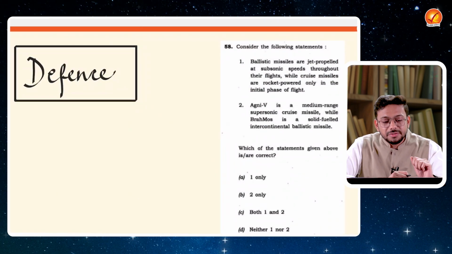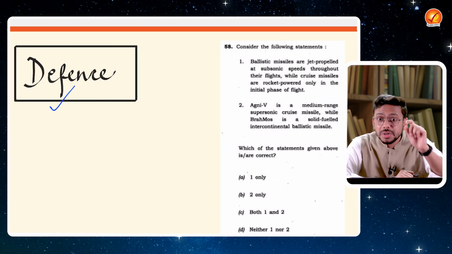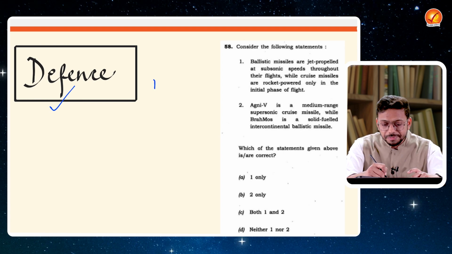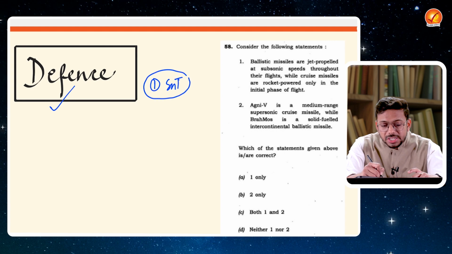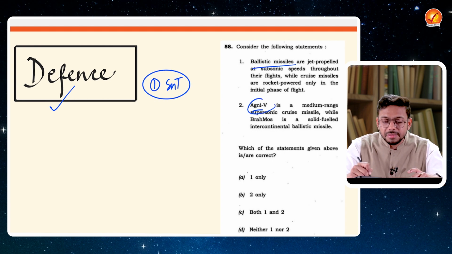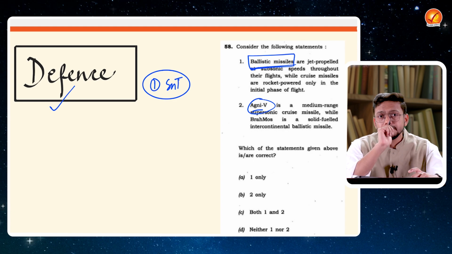Let's take the next theme, which is defense. A very important, very popular theme in UPSC's prelims examination. Here, I'll tell you one observation: initially, the defense questions were majorly revolving around science and technology. So this is the ballistic missile and the Agni missile, right? These are very important from India's national security perspective.